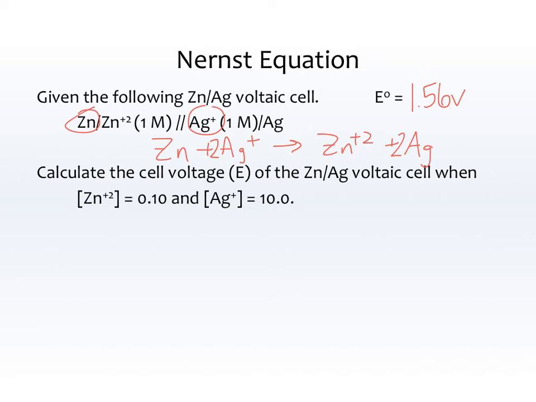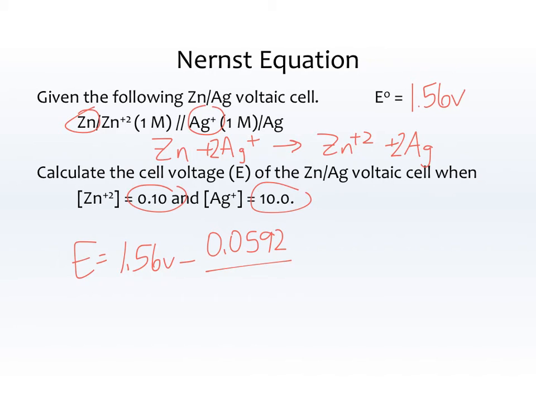So now we're going to calculate the cell voltage, or E, of the zinc-silver voltaic cell. When I've changed the concentrations, it's no longer standard. Now it's 0.1 molar zinc and 10 molar silver. Okay, E is equal to E0, 1.56 volts, minus 0.0592 over n. n is the total number of moles of electrons transferred. So the zinc went from 0 to +2, that's 2 electrons, or 2 silvers went from + to 0, which is also 2 electrons, times the log of Q.